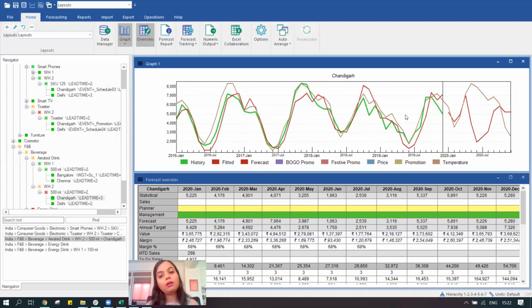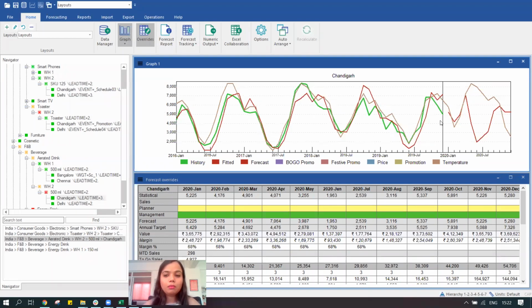However, they're saying that the customers are also doing some revenge shopping. They are buying stocks in bulk to be able to mitigate such circumstances. Say if the lockdown happens again, they should be better prepared. So they're seeing a mixed approach over here, and that is very critical information that we would also want to incorporate in our system.